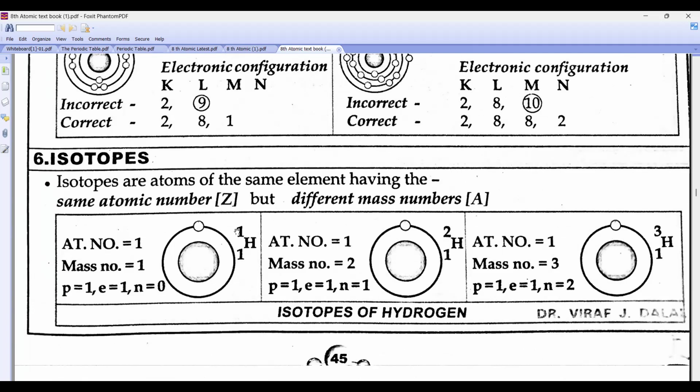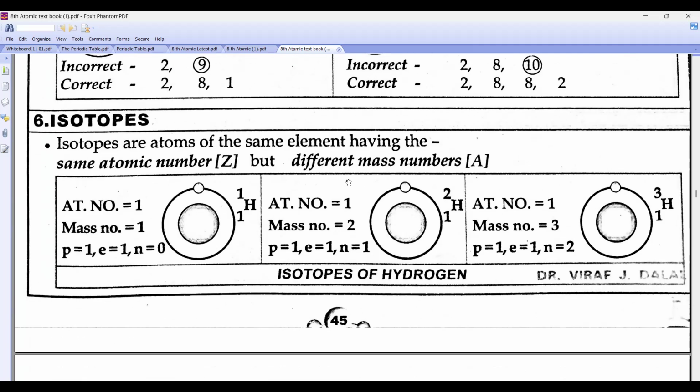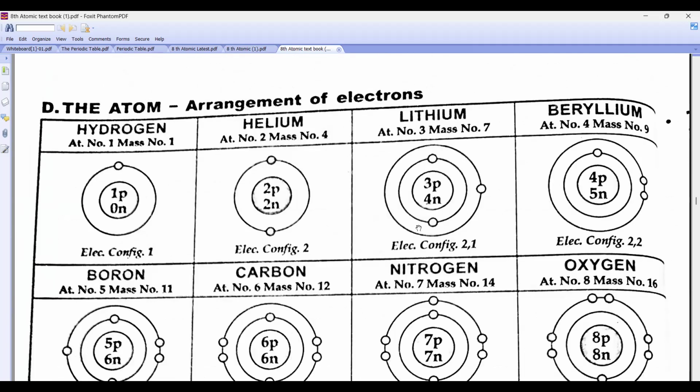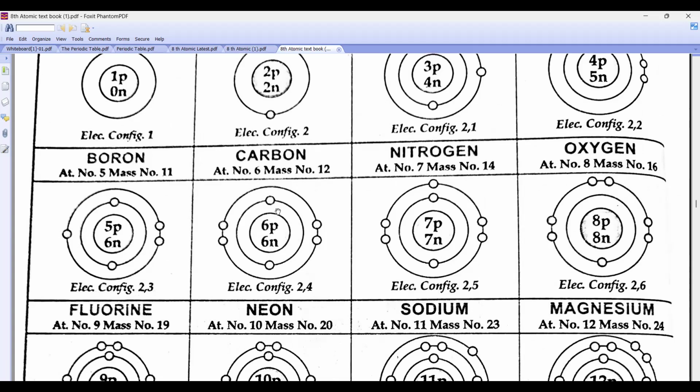Protium, deuterium, tritium: atoms of the same element. I made you write also, having the same atomic number but different mass number. Then we did the electronic configuration of the first 20 elements. Then I gave you a trick to remember mass number. Remember, if it is an even number, then what do we have to do? 2 into atomic number plus 1. If it is an odd number, then we have to do 2n. But there were four exceptional cases: hydrogen, beryllium, nitrogen, and argon. Clear, right?